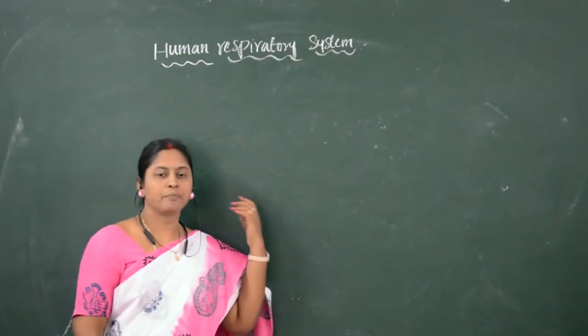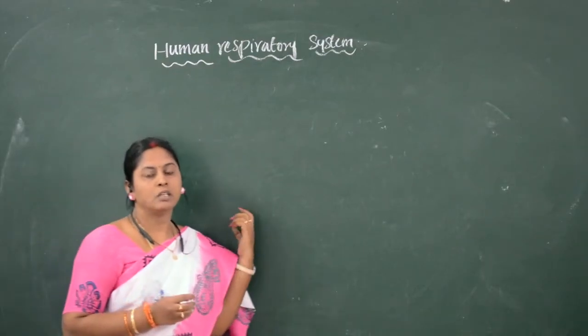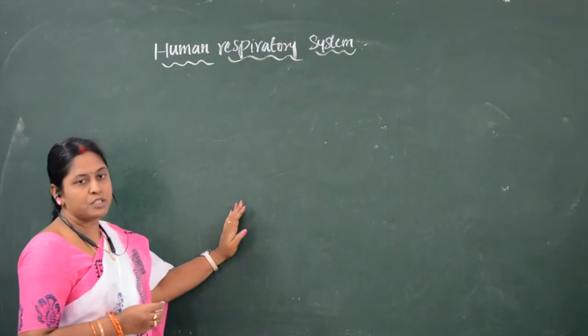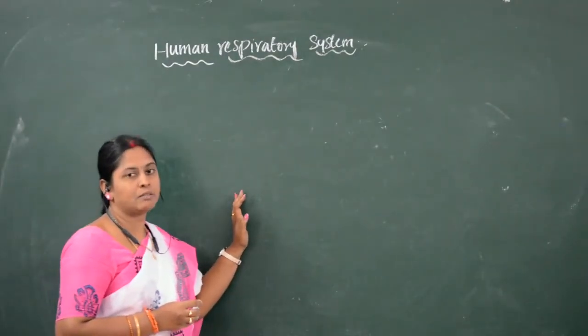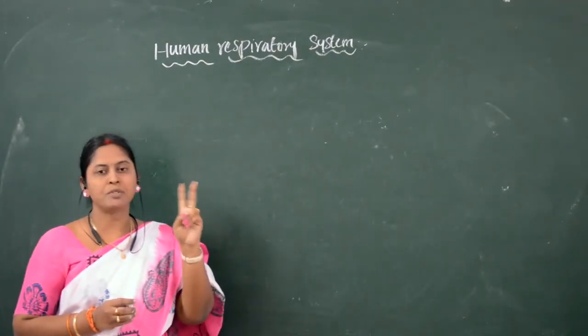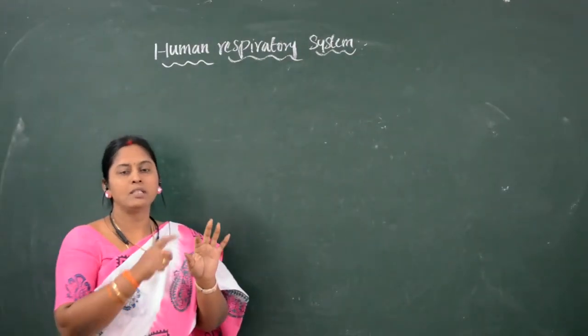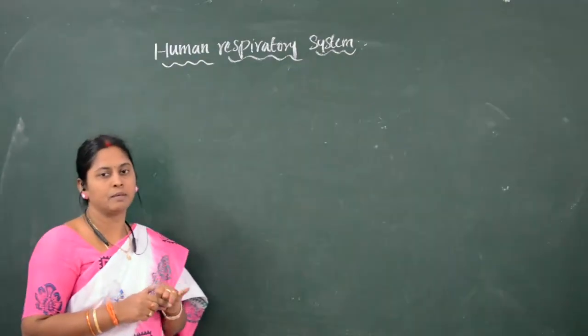Good morning, children. Today's topic is the human respiratory system. Respiration is a catabolic process in which oxidation of food occurs for the metabolic activities of an organism. We have seen two types of respiration. One is anaerobic respiration, another one is aerobic respiration.